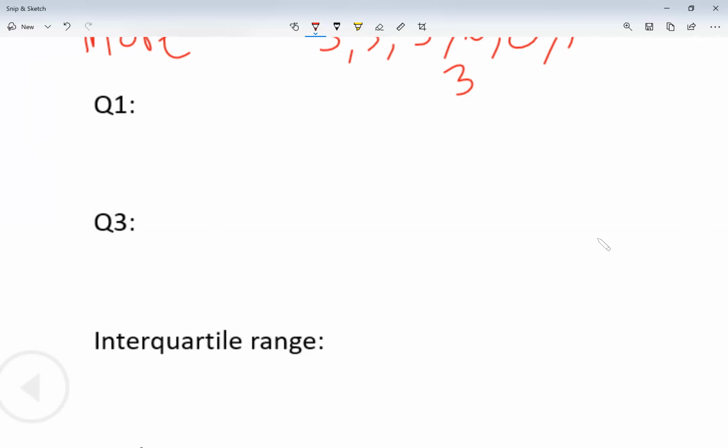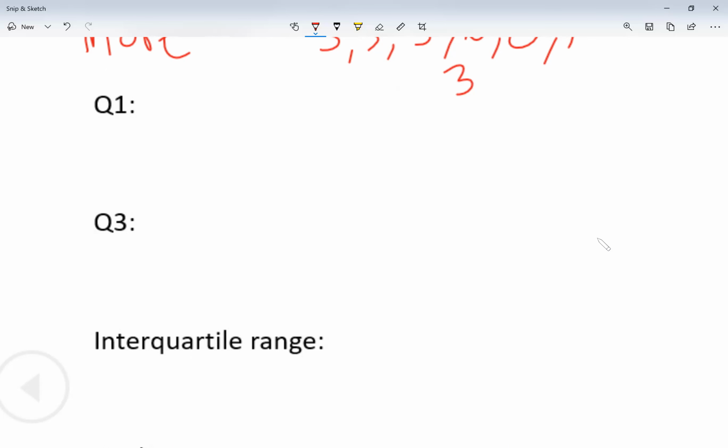Interesting. The median was what separated my data into two halves. Remember, two halves. There's a lower half and then there's an upper half. And I'm calling it lower and upper half because my numbers were listed in order from small to large. So my median separated a lower half and an upper half. Now, quartile 1 is the median of the lower half of the data. Okay, so quartile 1. Now, quartile 3 or Q3, the third quartile, is the median of the upper half of